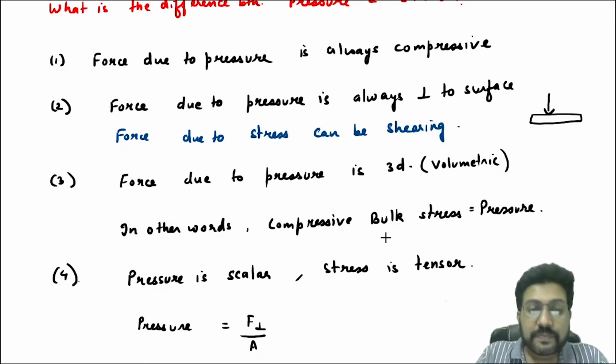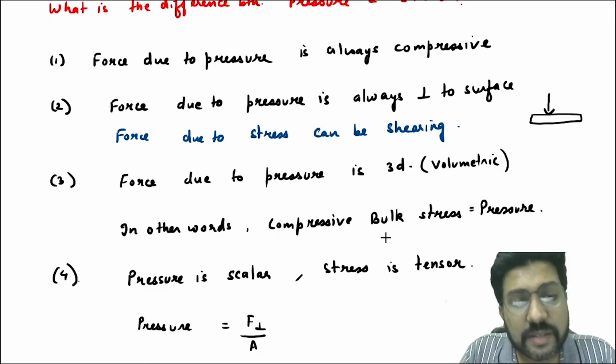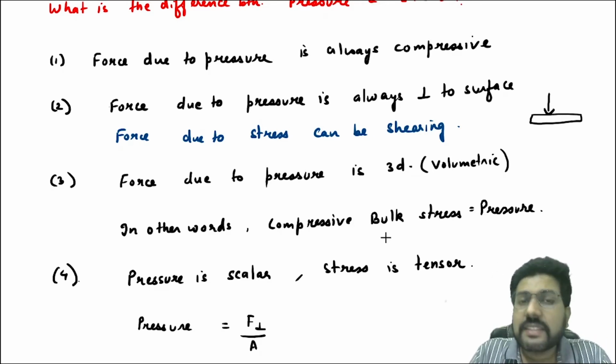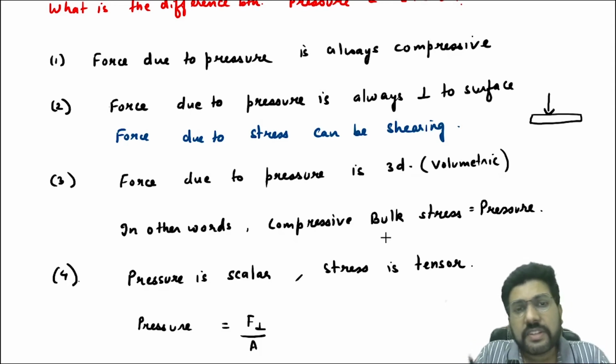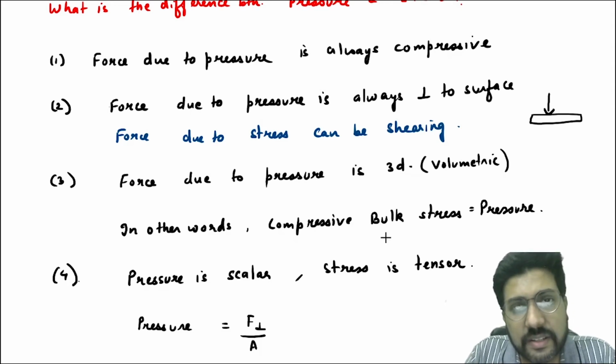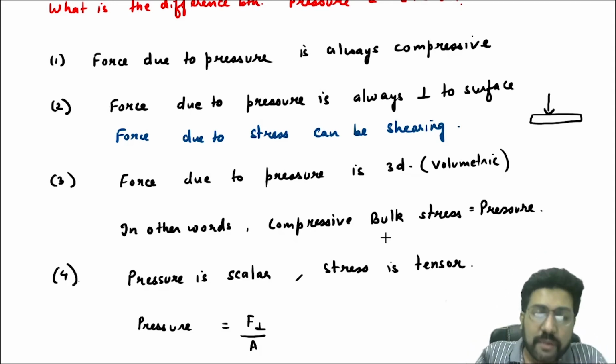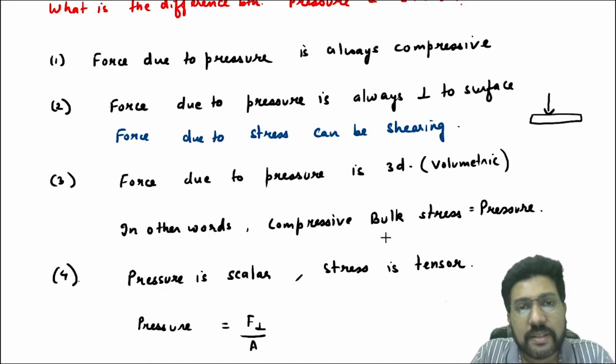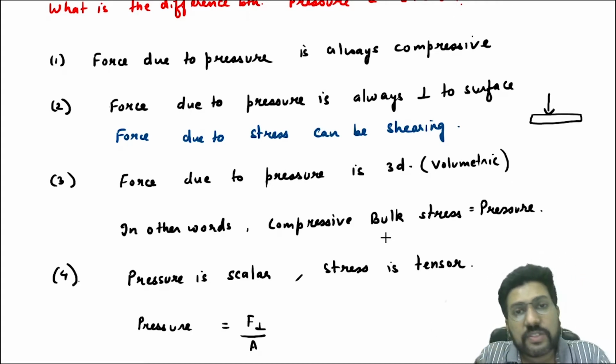Then pressure is a scalar quantity, but stress, you will say, is neither a vector nor a scalar quantity. Why? Pressure does not have any direction. In fact, for pressure, you know that the force has to be perpendicular to the surface. But for stress, you don't know.